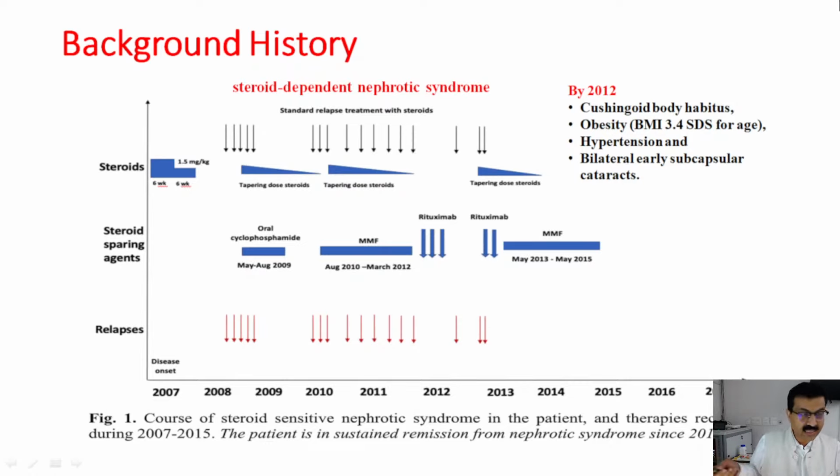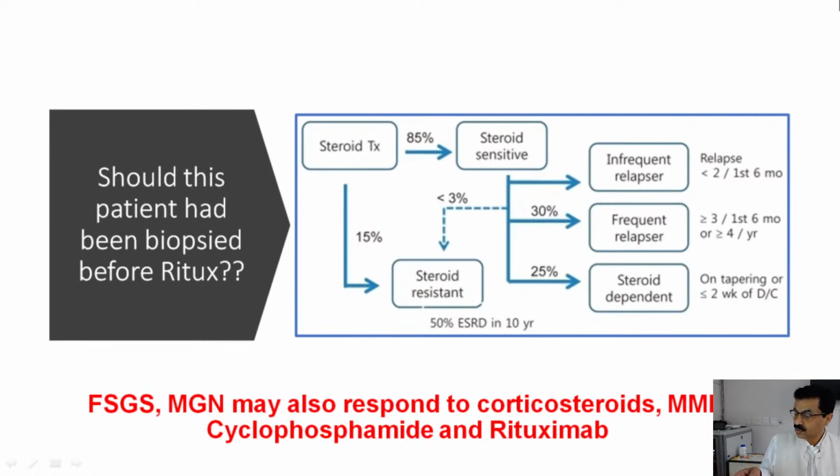So this is a very difficult to treat steroid dependent nephrotic syndrome. By 2012 the patient had all kinds of steroid toxicity: moon face, obesity, hypertension, cataract. That was all expected with this much dosage of steroid. When we look at the course of steroid sensitive nephrotic syndrome, 25% of patients follow a steroid dependent course.